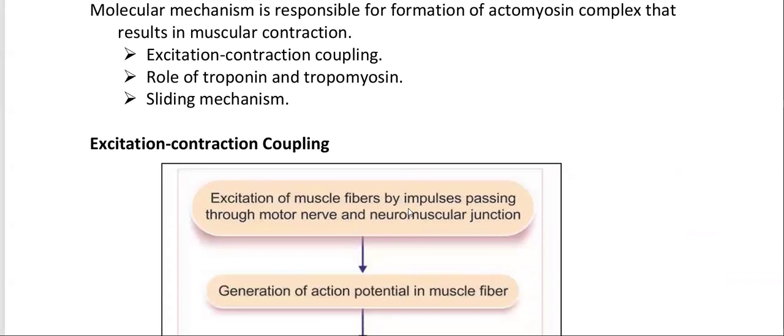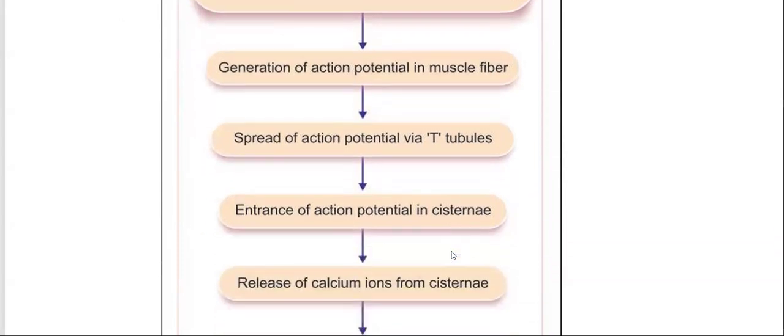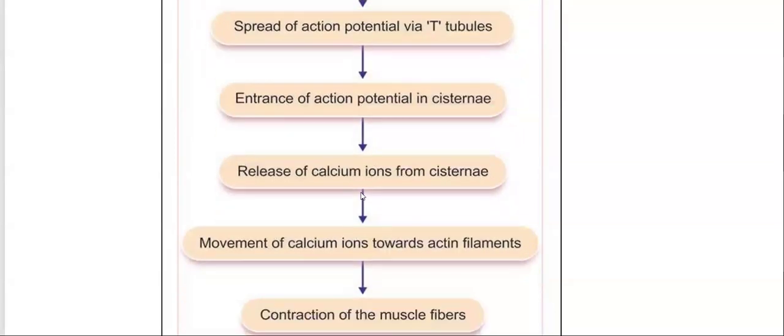So first, the excitation and contraction coupling. Excitation of muscle fiber by impulses passing through motor nerve and neuromuscular junction. From there, generation of action potential in muscle fiber. Spread of action potential via transverse tubule, T tubule. Entrance of action potential in cisternae of sarcoplasmic reticulum.